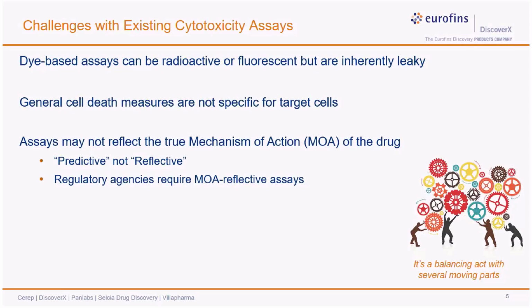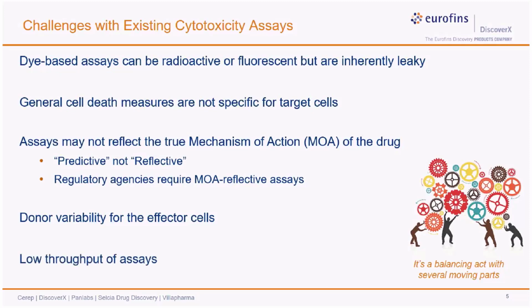In the end, FDA is looking for a MOA reflective ADCC assay, thus it is important to select an assay which is MOA reflective. The other prominent issue is introduced by the effector cells themselves. The PBMCs that are typically used in these assays can bring in a lot of variability in the assay since they are derived from different donors. Lastly, the assays available are at times low throughput, which could prevent researchers from screening a large number of antibodies at one go. Instead, they are forced to run multiple experiments to cover the number of samples they would like to analyze using an ADCC assay.